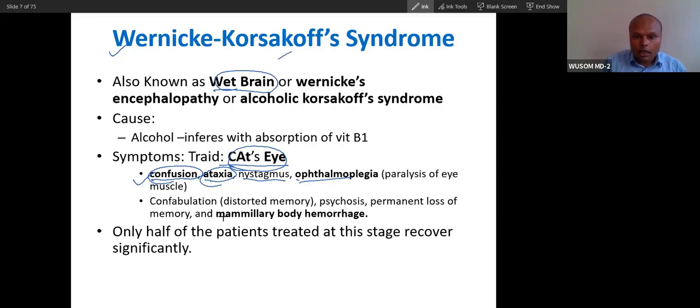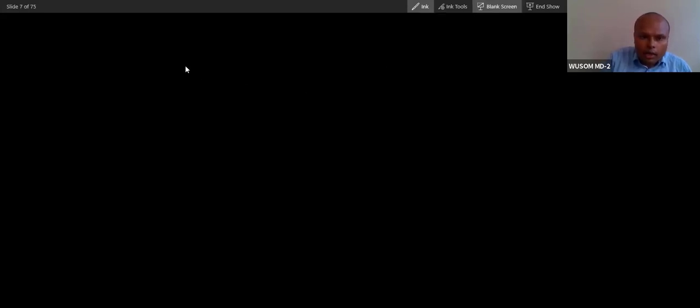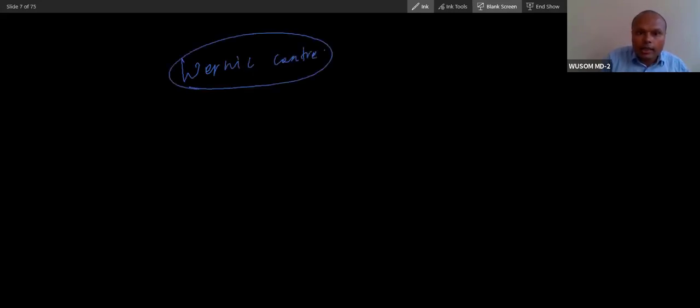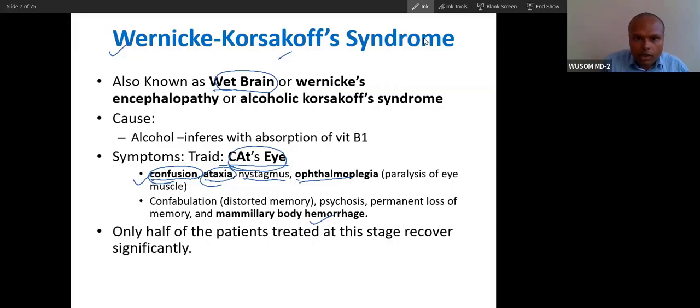Wernicke-Korsakoff disease. Confabulation, psychosis, permanent memory loss, and mammillary body hemorrhage are the presentation of Wernicke-Korsakoff syndrome. Do you know what the Wernicke center is? What is the significance of the Wernicke center? The Wernicke center is the center for sensory memory. So sensory memory is lost because of this confusion, confabulation, and that is why it is called Wernicke-Korsakoff syndrome.